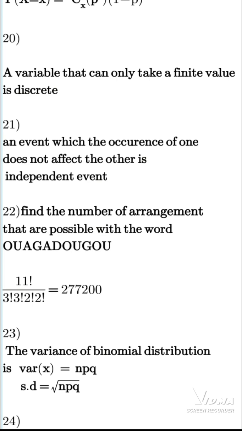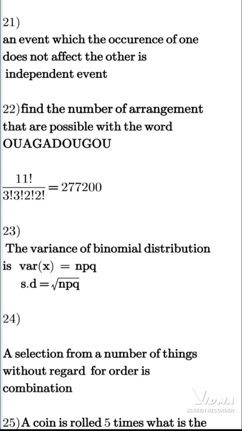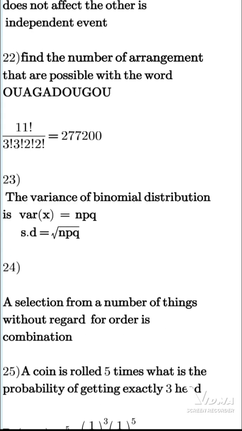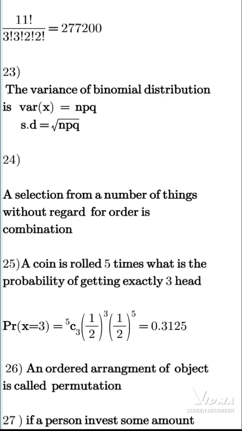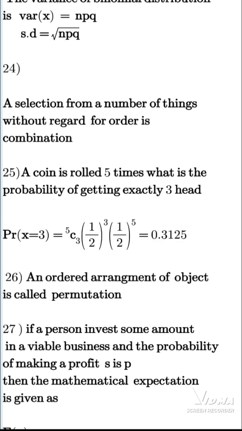So this we have OU, OU. So that's 11 factorial divided by the factorials of the letters that are repetitive in nature. Question number 23. The variance of a binomial distribution is NPQ, while the standard deviation is the square root of NPQ.